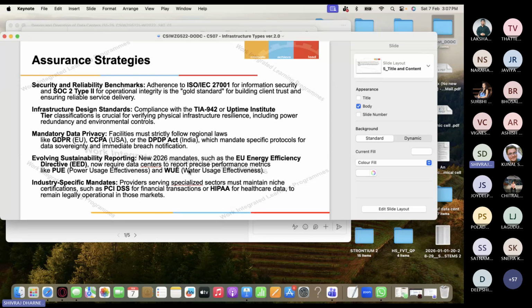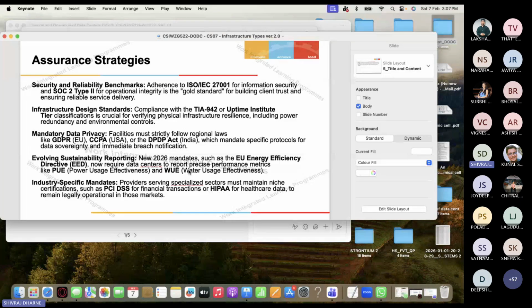So there are industry specific mandates, for example, providers serving specialized sectors must maintain niche certifications such as PCI DSS for financial transactions, or HIPAA for healthcare data, to remain legally operational in those markets. So if you want to talk about a certain specific thing, let's say PCI DSS, what is it? It is a standard or certification. I will talk a little bit more about PCI DSS.